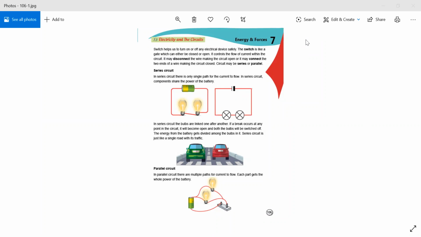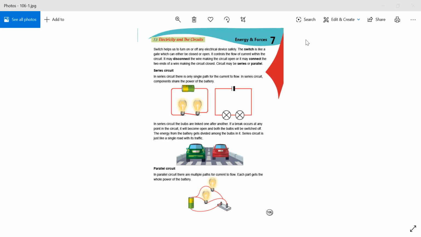Okay, students, what is a circuit? Beta, circuit is like a gate. For example, we have a door at our home. So it is like a door. We can close it as well and we can open it as well. And how we can switch it, how we can open it as well and how we can close it as well.